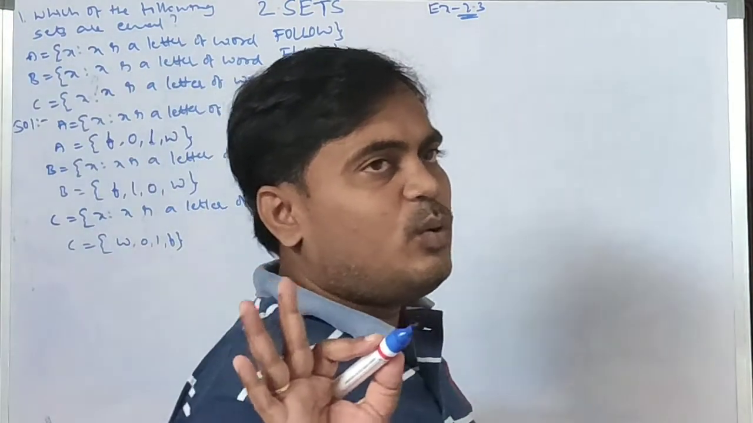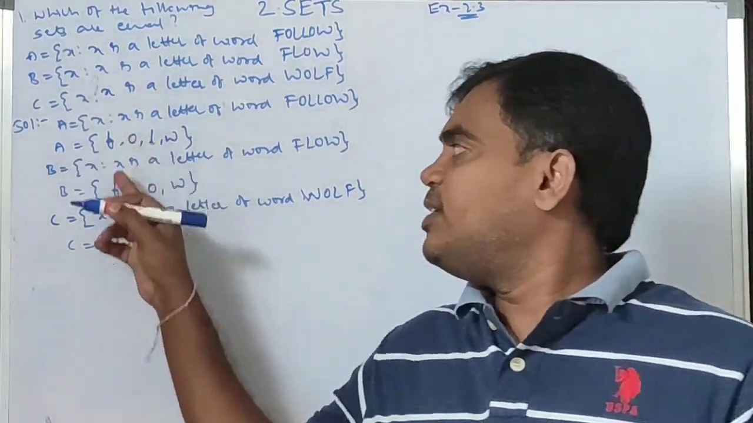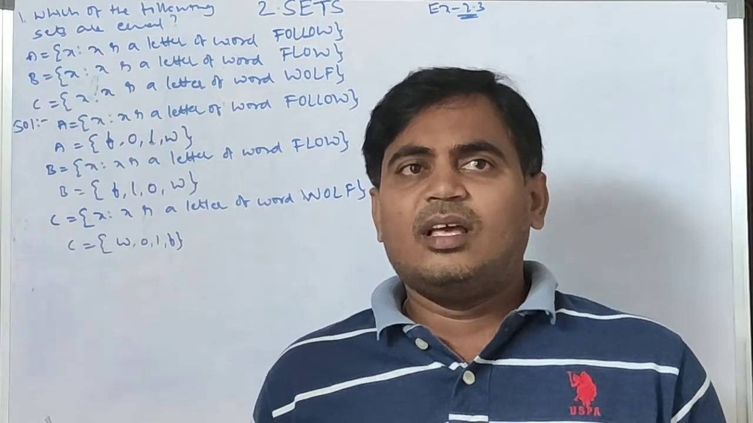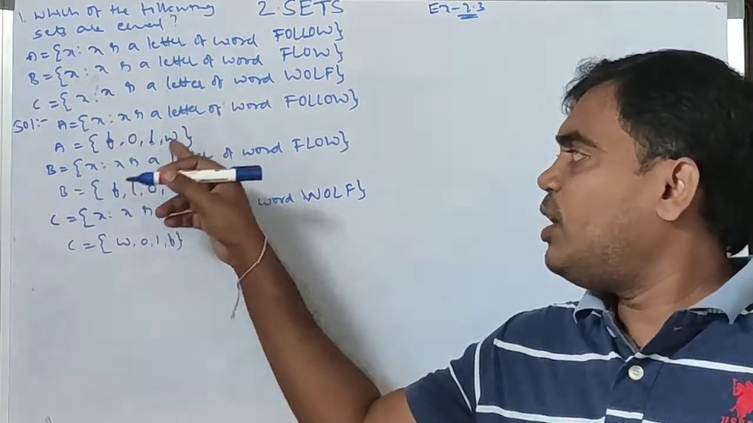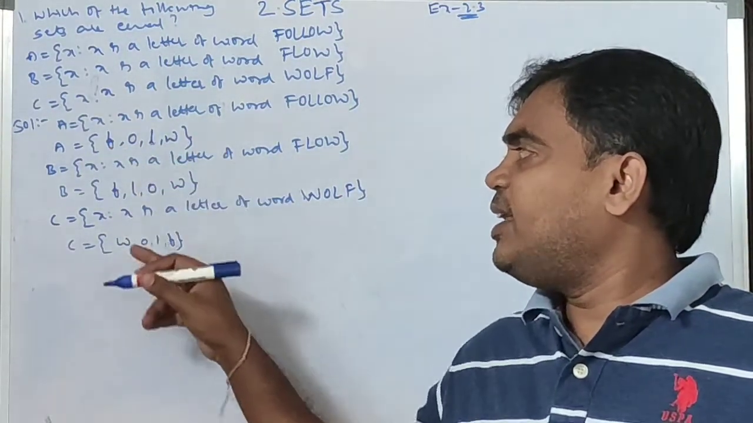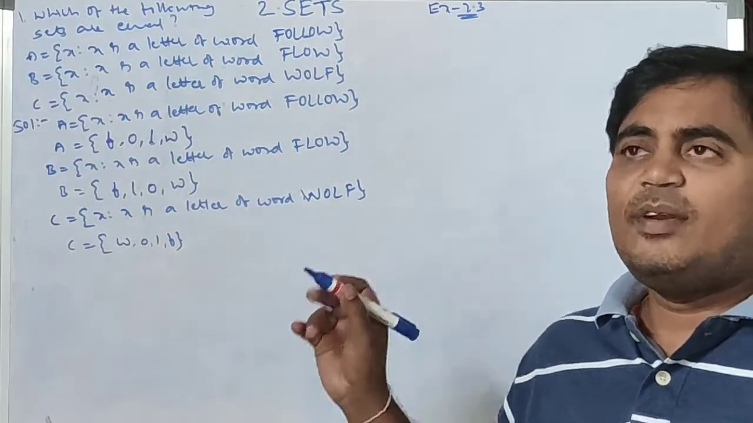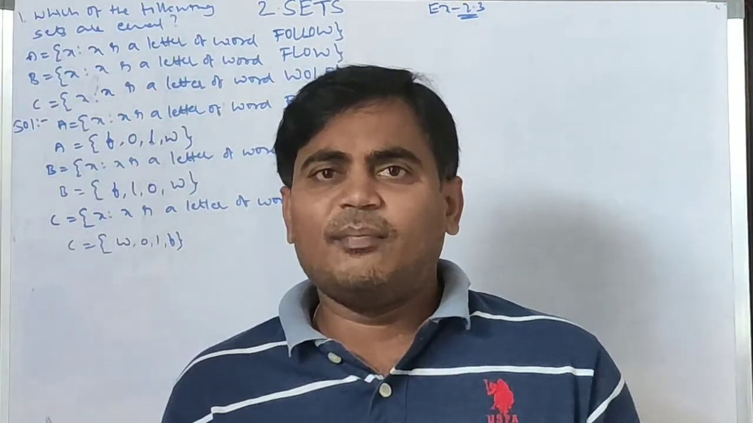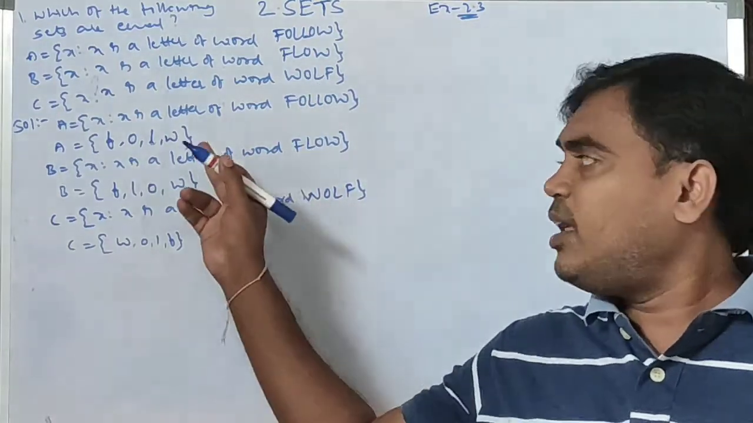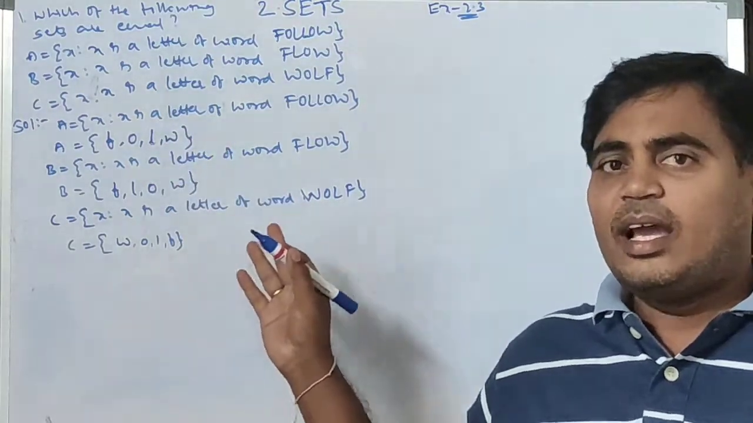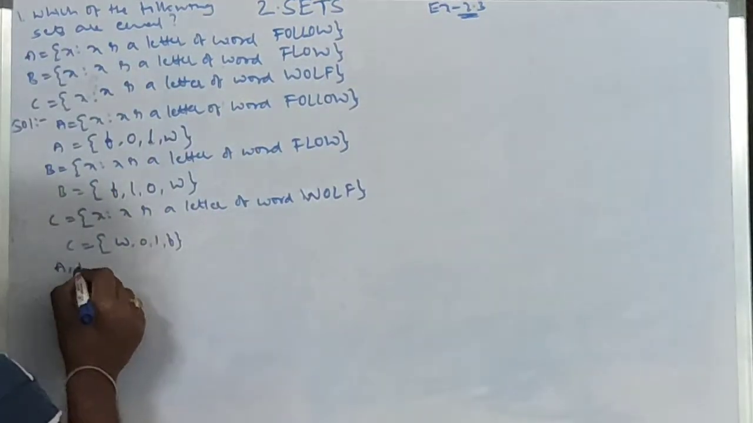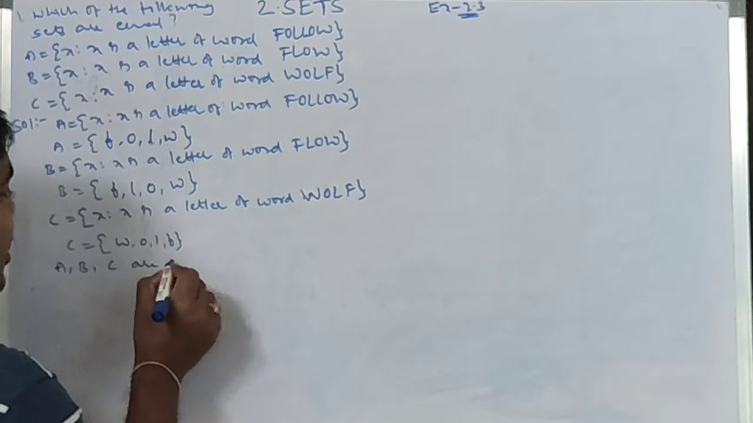We now have three sets in the roster form. All these three sets have an equal number of elements, four elements each. And one more thing: all the sets contain the same elements. The order may be different, but order is not at all important for us. The presence of the elements is important. All four elements are present and all four elements are the same. So A, B, C are equal sets.